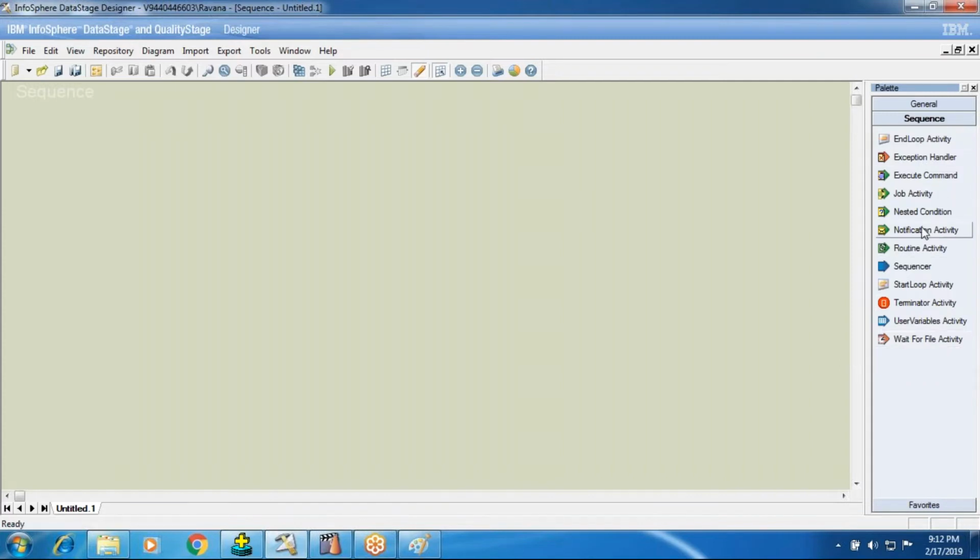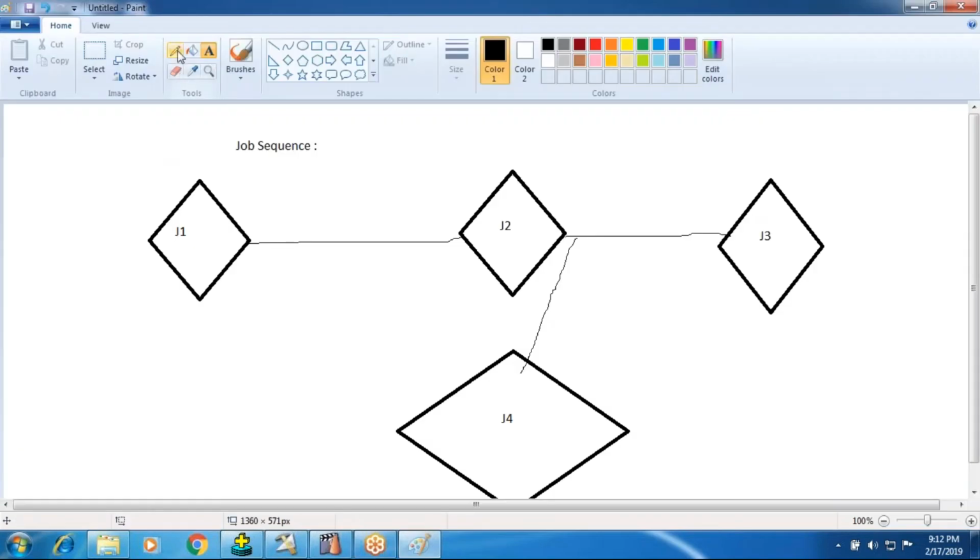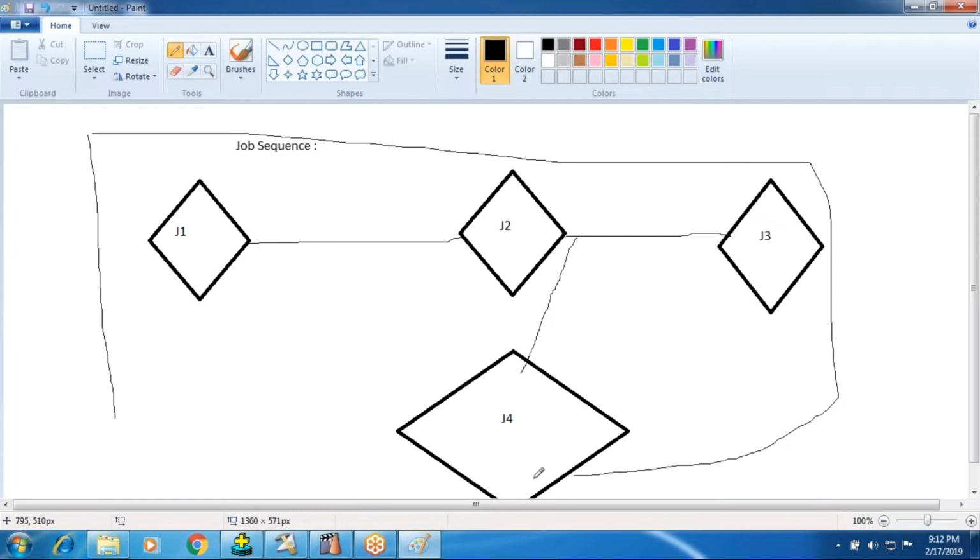Okay. Now, what I want to do is I want to make a job. First of all, I need to call a job. To do the start, I have to run one. This is one whole sequence. Assume that this is a one job sequence, which means there are 4 jobs. So I need to call jobs first.